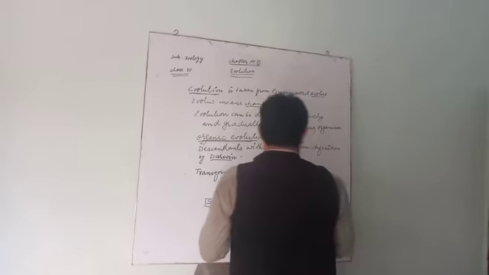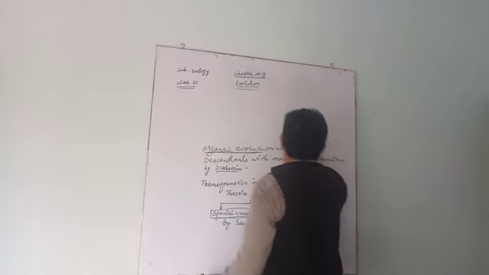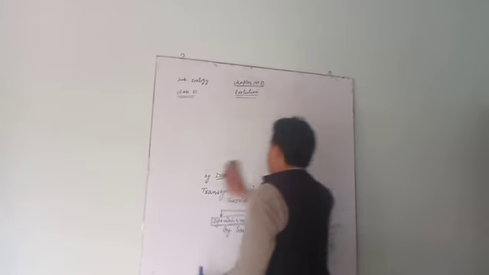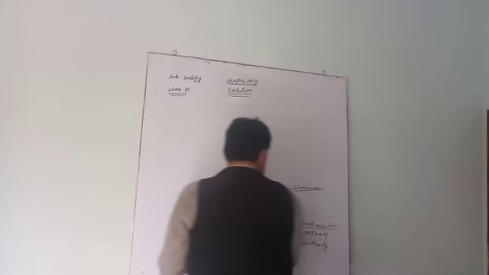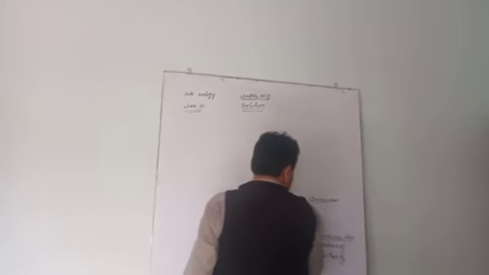Supporters of this theory are given here. I write: supporters of natural selection.